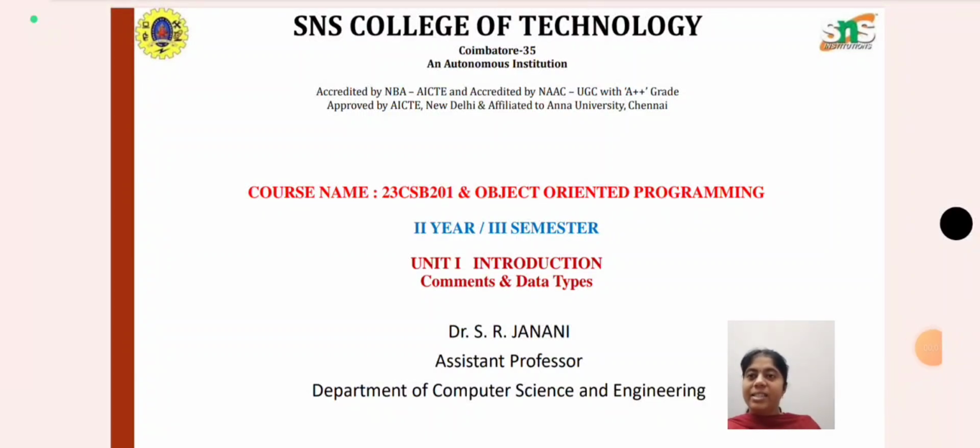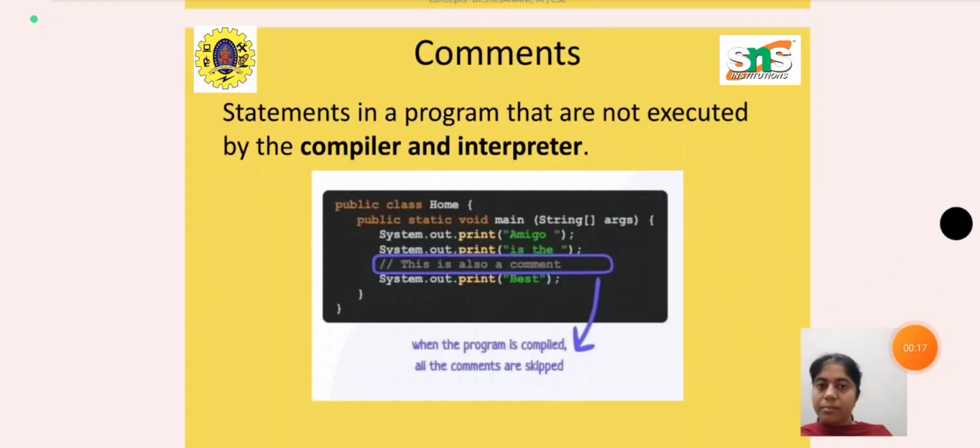Hi friends, in this video we are going to see about comments and data types in Java, especially for second years, and the course name is Object Oriented Programming. So comments is nothing but, in a program, a statement that will not be executed by the compiler or interpreter. That is called comments.